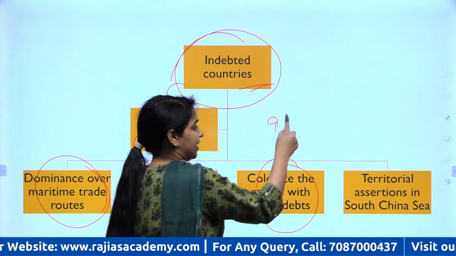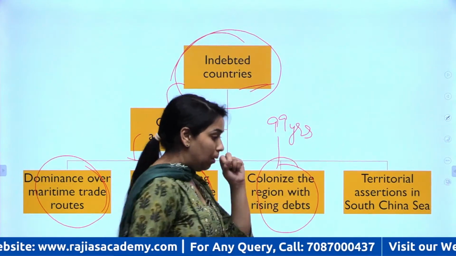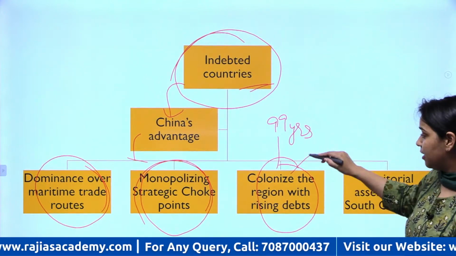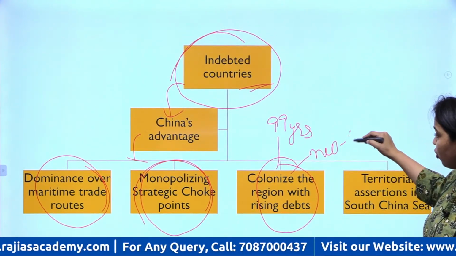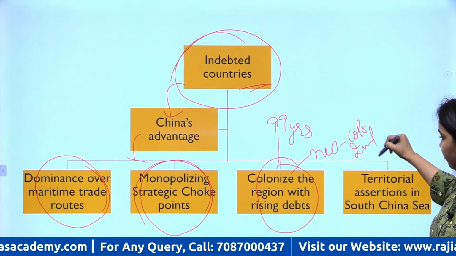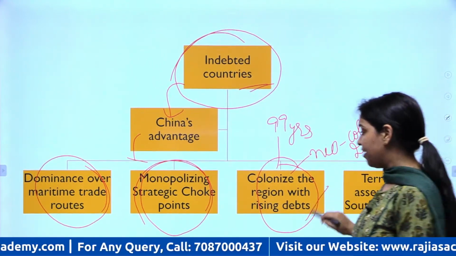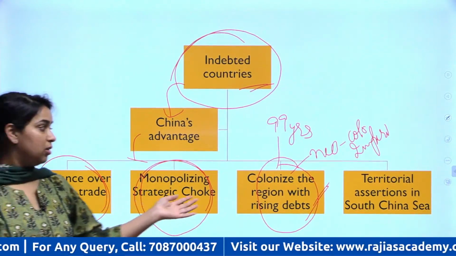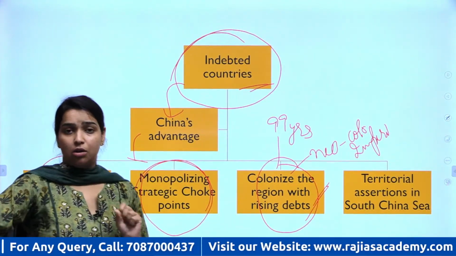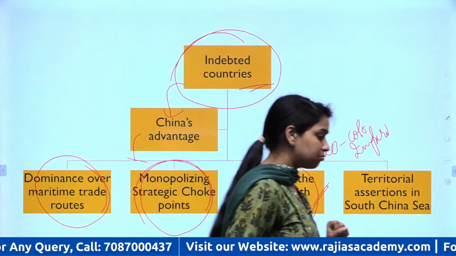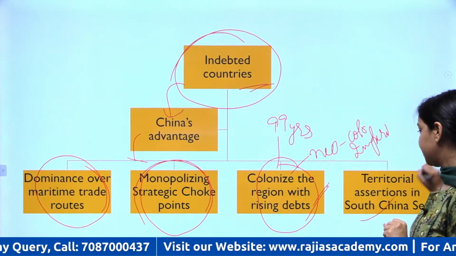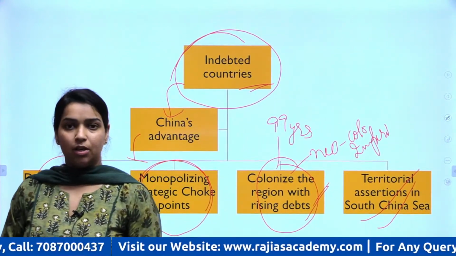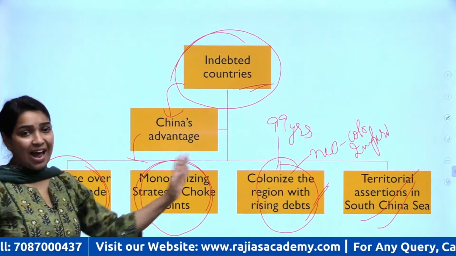Like I told you, for 99 years they have acquired the Hambantota port. This is the kind of neo-colonization or neo-imperialism that we are seeing. This is happening in Africa as well as in this Indo-Pacific region because of the debt trap diplomacy of China, right? And it is also increasing its territorial assertions because of its debt trap diplomacy, right? So that is a grave challenge